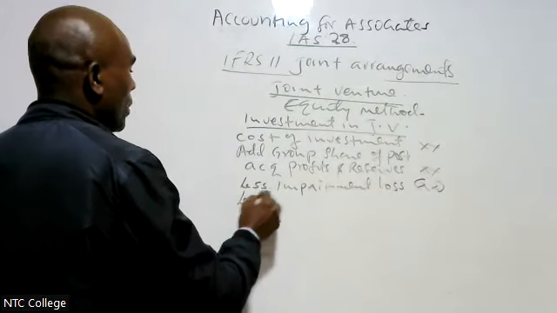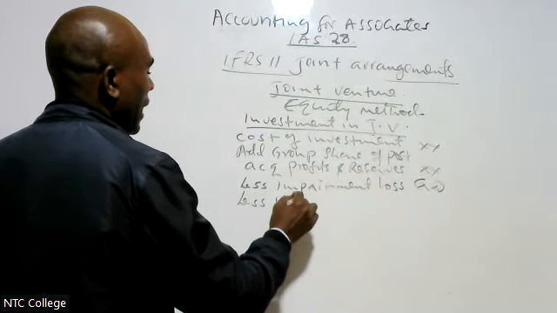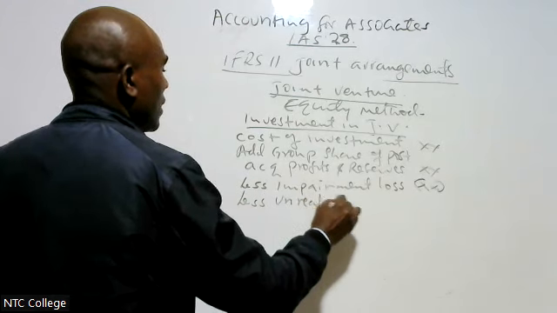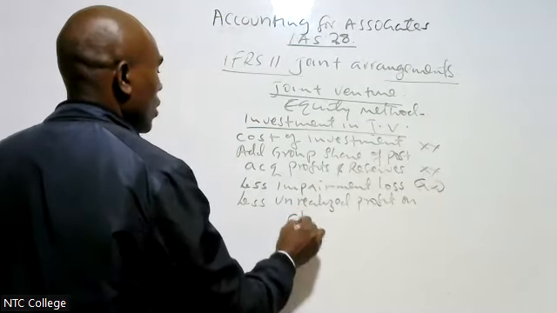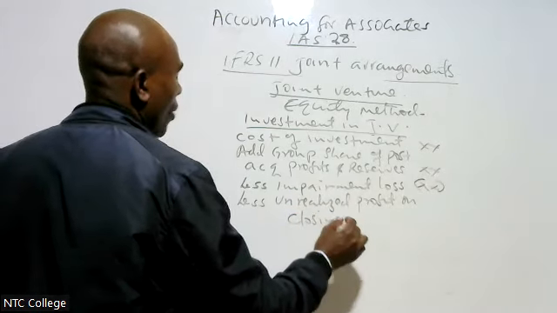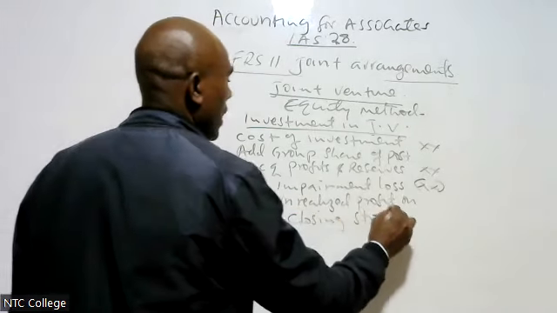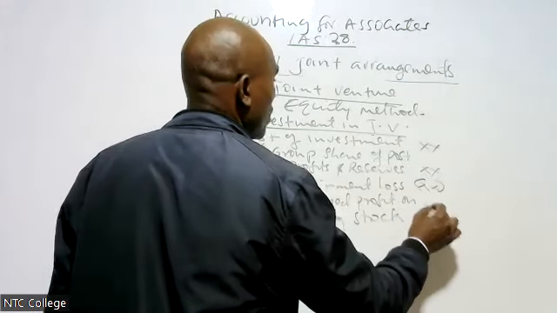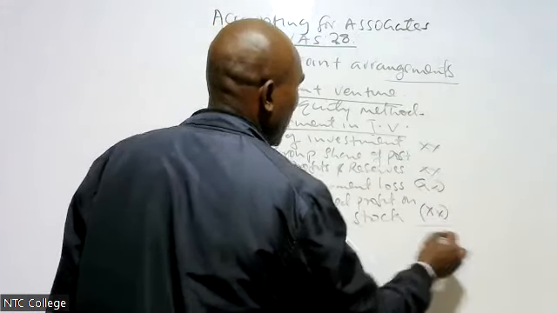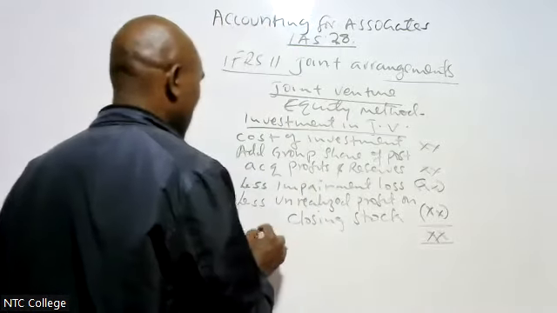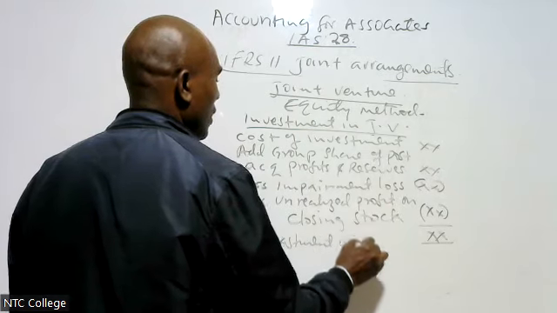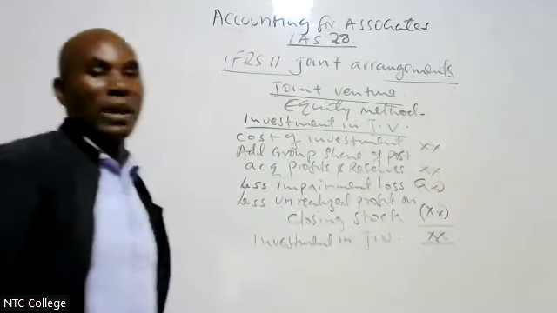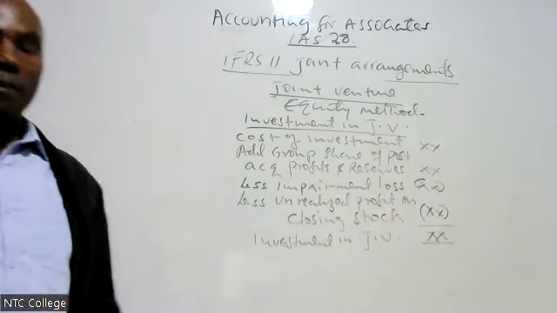I also come to less unrealized profit on closing stock, and that item we are going to discuss in just a few minutes. I get investment in joint venture.